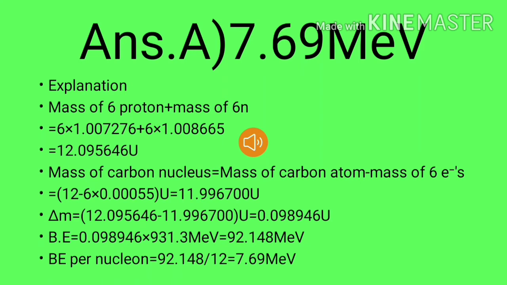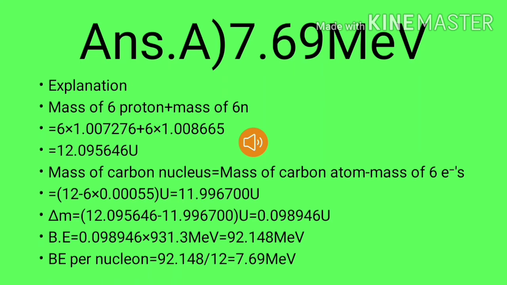Before finding the binding energy, delta M, which is mass defect, is equal to 0.098946 unit. Binding energy is multiplied by the given value with 931.3 mega electron volts, that is 0.098946 into 931.3 mega electron volt.